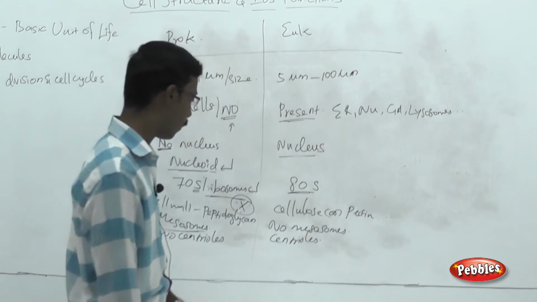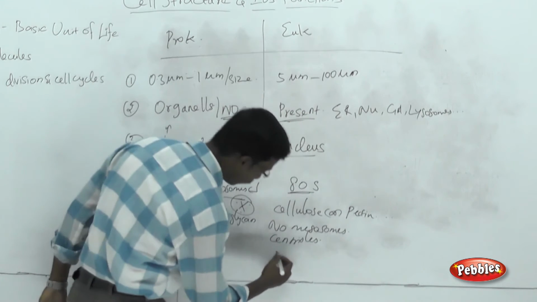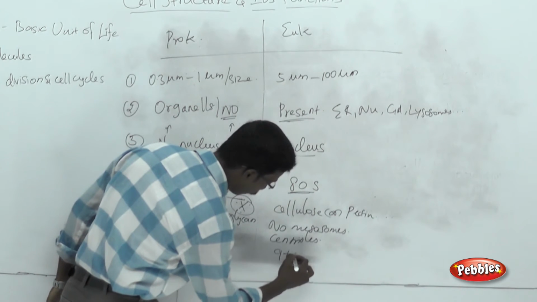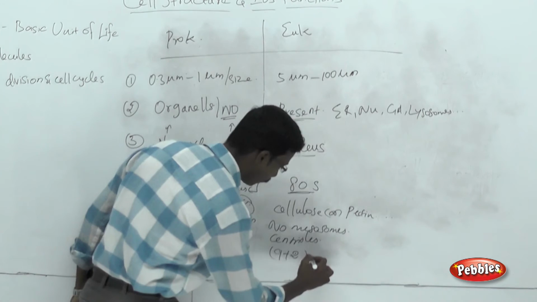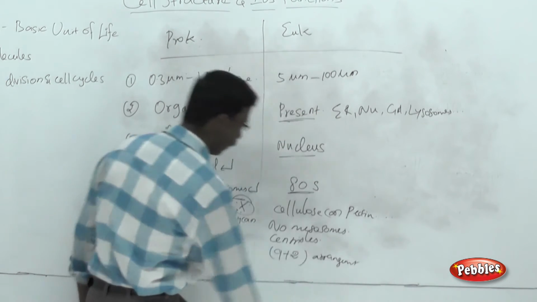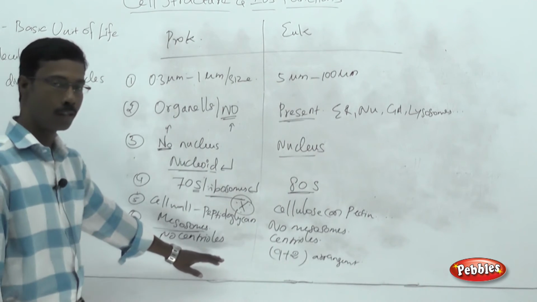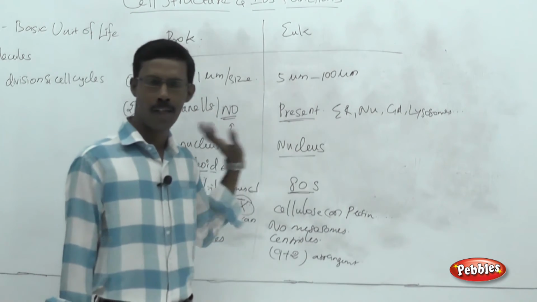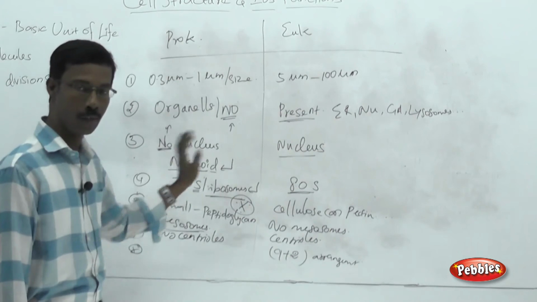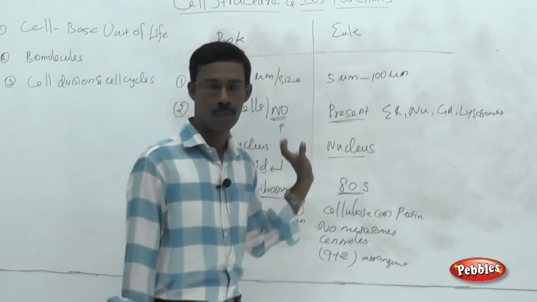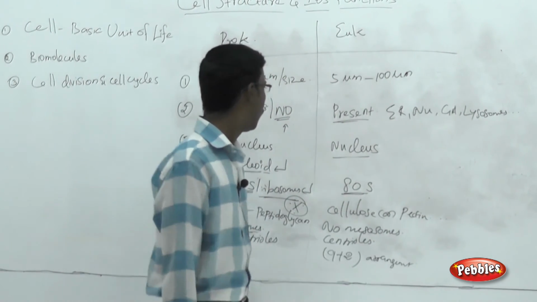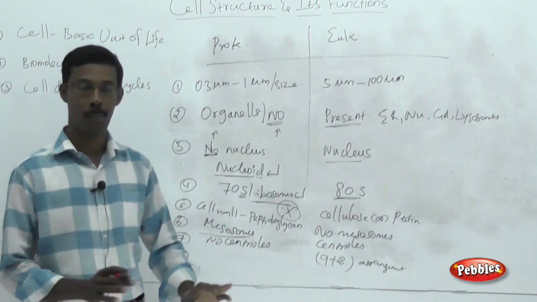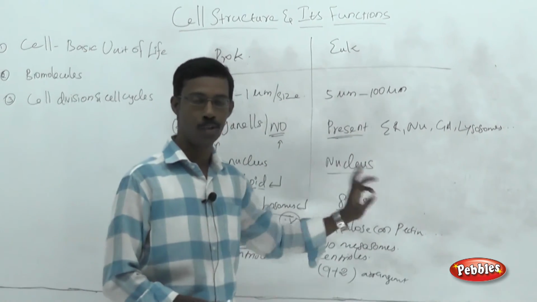Eukaryotic cells possess a microtubule arrangement of 9+2. There is no such arrangement in prokaryotic flagella, and we are going to see the detailed structural details of each type of cell and each component of each type of cell. The point you have to remember is the major differences between these two categories.